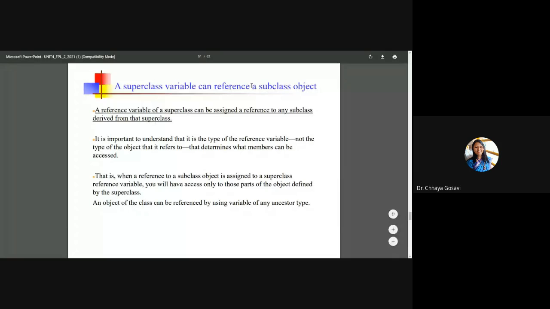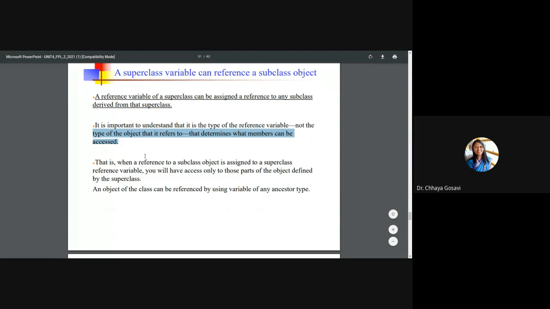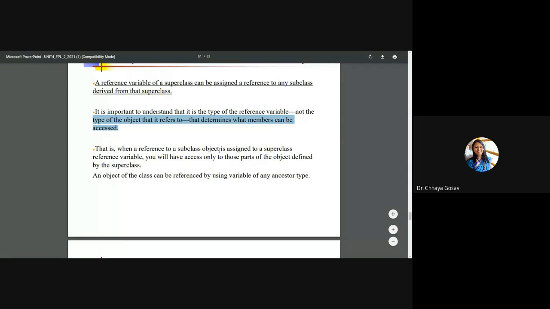Superclass variable can refer a subclass object. A reference variable of a superclass can be assigned a reference to any subclass derived from that superclass. It is important to understand that it is the type of reference variable and not the type of object it referred to that determines what members can be accessed. That is, when the reference to an object class is assigned to the superclass reference variable, you will access only those part of the object defined by the superclass. This is very important. I hope you understood this statement.